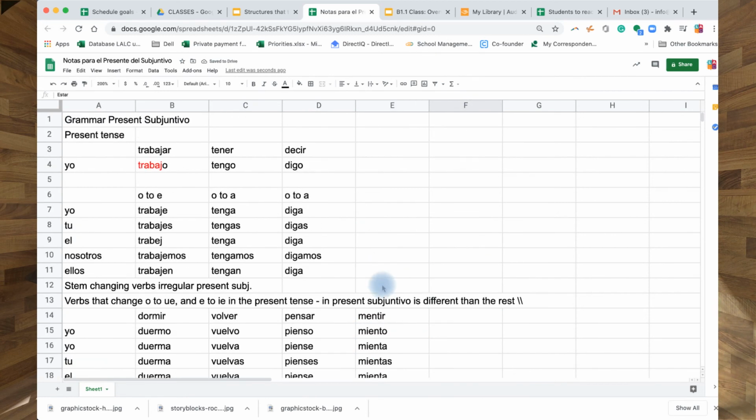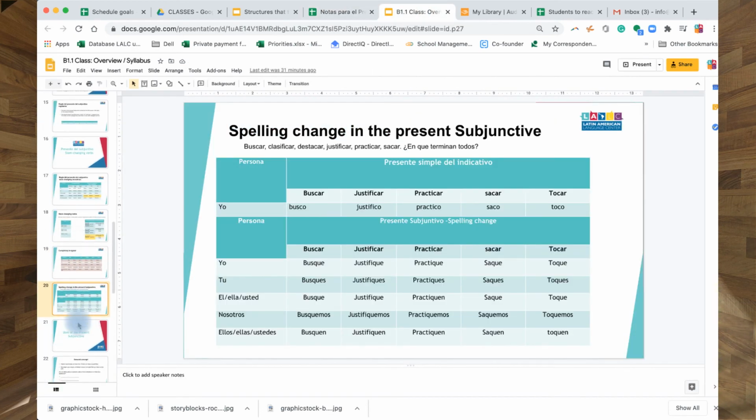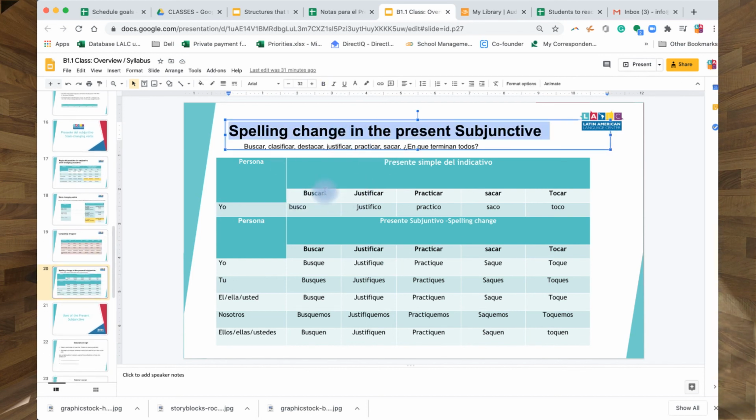Okay, so once you study these completely irregulars, let's go and see these ones, which is the spelling change. These ones basically are not irregular, but like the title says, it says spelling change. It's just because in some cases in Spanish it needs to change the spelling in order to be pronounced correctly, which is different in English. Sometimes it sounds different when it is written, and in this case, no.